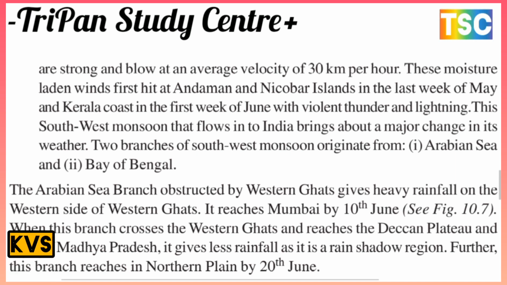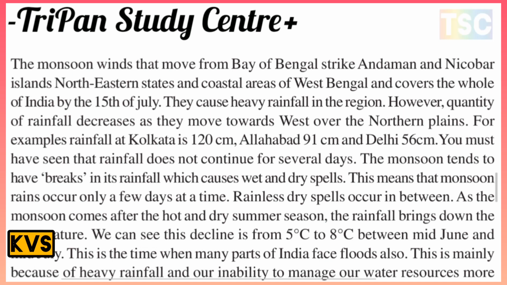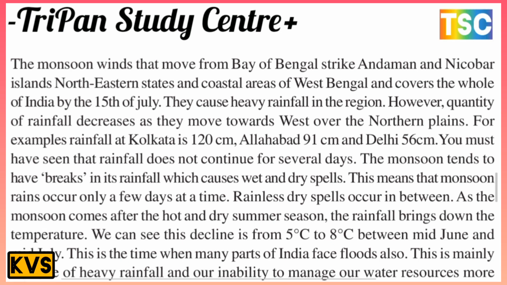Further, this branch reaches the northern plain by 20th June. This is also important. The monsoon wind that moves from the Bay of Bengal strikes the Andaman and Nicobar Islands, northern states and coastal areas of West Bengal, and covers the whole of India by 5th of July. There are cases of heavy rainfall in the region. However, the quantity of rainfall decreases as they move west over the northern plain. For example, rainfall at Kolkata is 120 centimeters, Allahabad 91 centimeters and Delhi 56 centimeters.